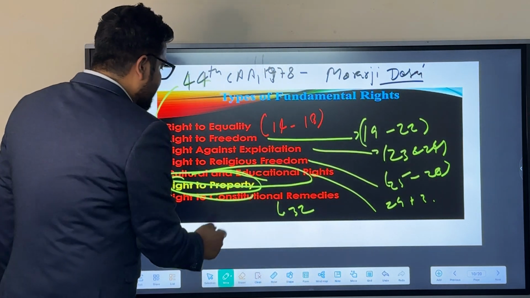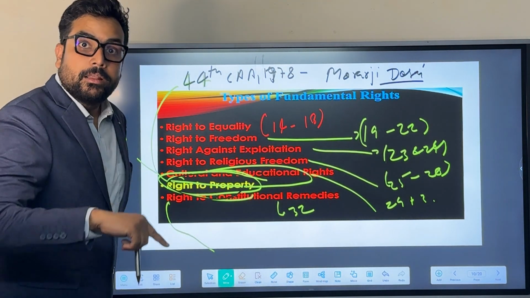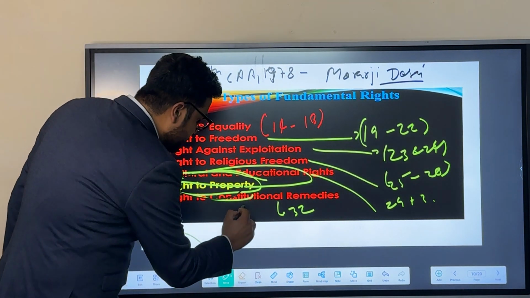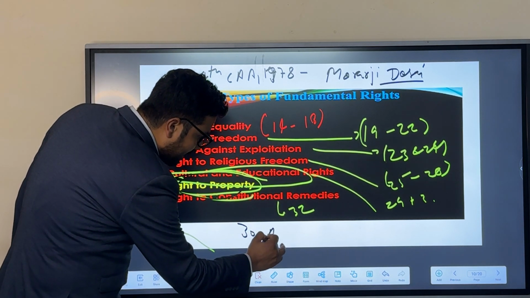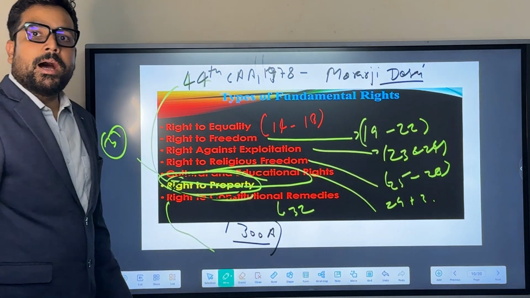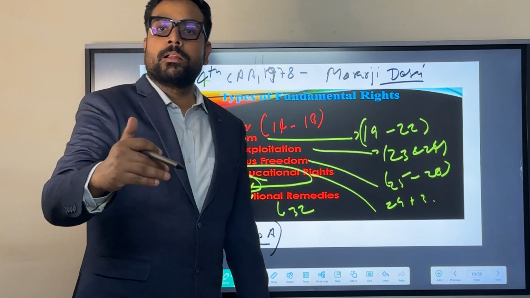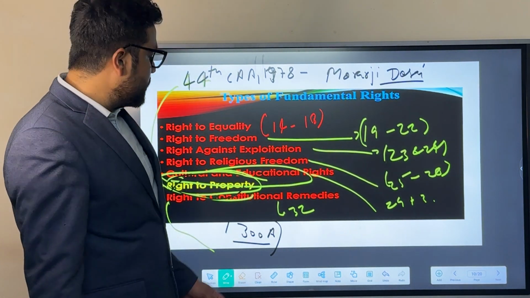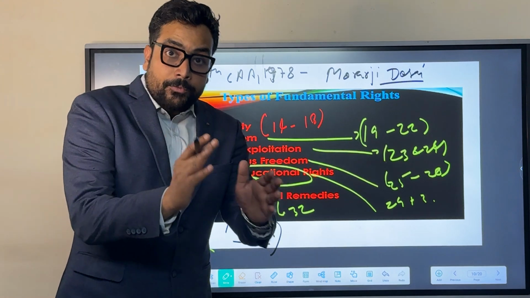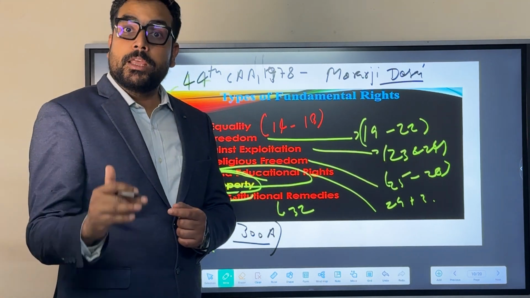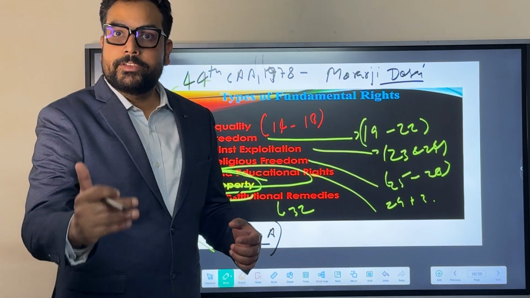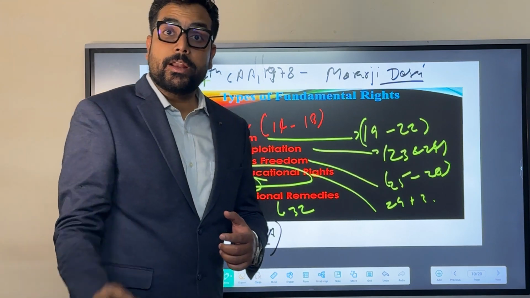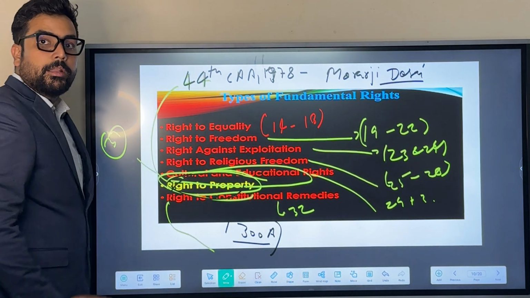So ultimately this right to property was repealed as a fundamental right and was shifted under Article 300A in Part 12 of the Indian Constitution. So now it is no more a fundamental right, but right to property is still a legal right or a statutory right or a constitutional right of India, but not a fundamental right.